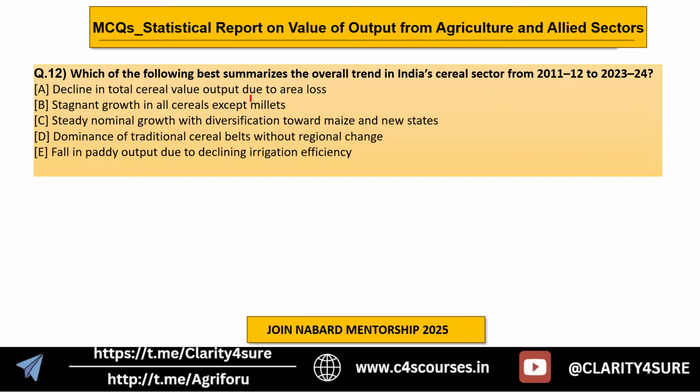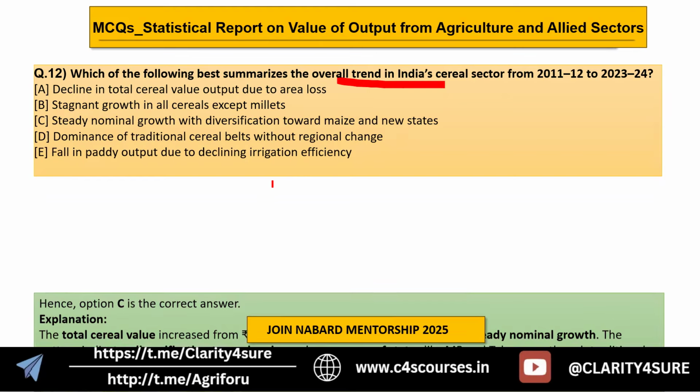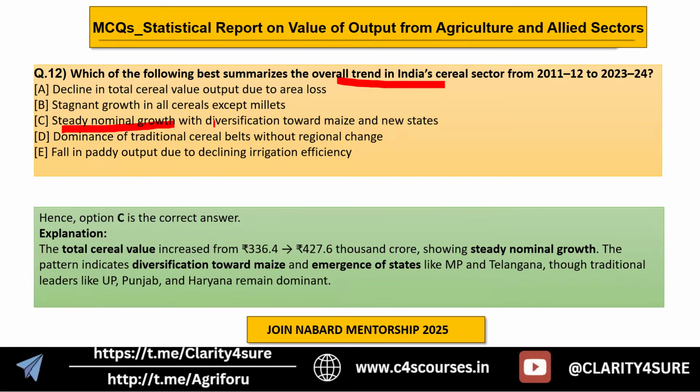Then we have to summarize the overall trend in the Indian cereal sector. You have to choose the best summarization of all the trends we have seen as per the report. The answer here is option C, which is steady nominal growth with diversification towards maize in new states. As you can say, there is an increased demand for maize in the industrial sector, and new states have come into this race, such as Madhya Pradesh, due to its expansion in rice and maize cultivation. So we are done with these.